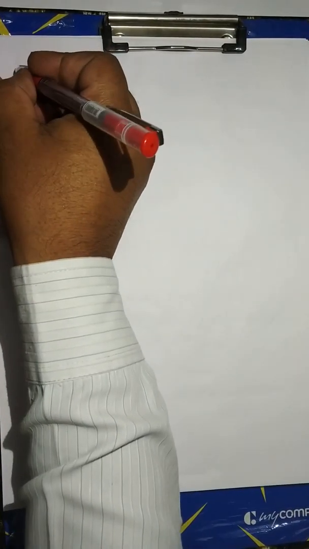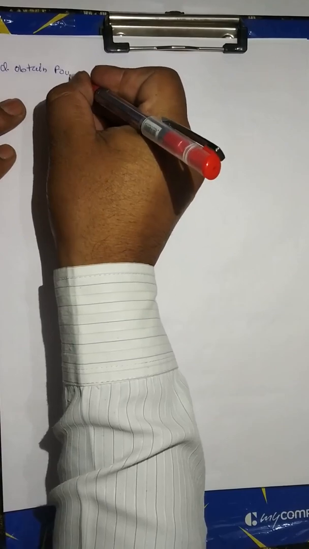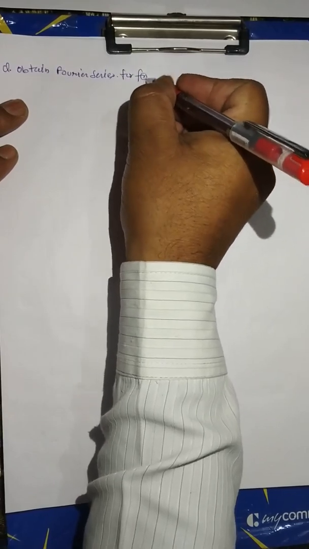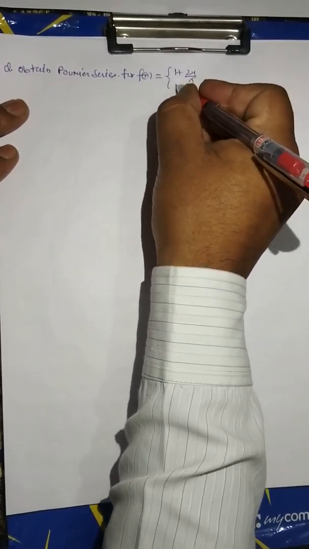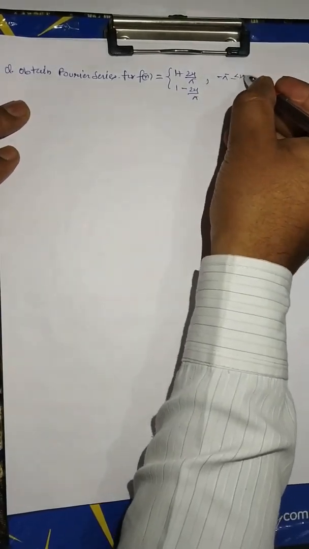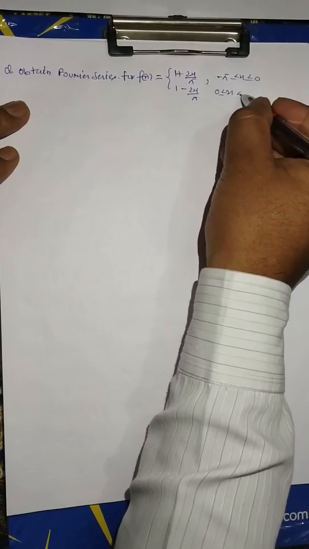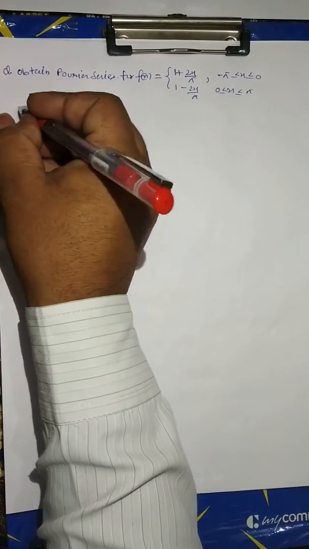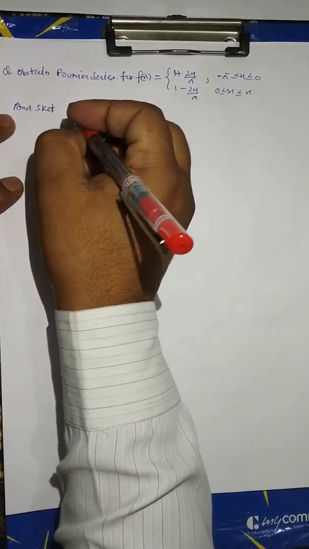Next problem. Obtain Fourier series for f(x) equal 1 plus 2x upon pi, 1 minus 2x upon pi, when minus pi less or equal to x less or equal to 0, or x greater equal 0 less or equal to pi. And sketch the graph.